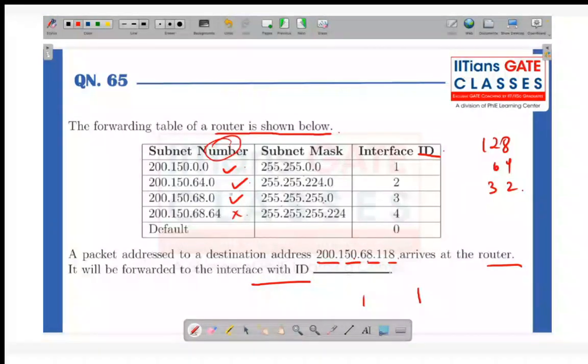Again, as we got more than one match, we check whichever subnet mask has more ones, and it will go to that one. So in this case, which interface will it go to, students? Yes, it will go to interface ID 3.